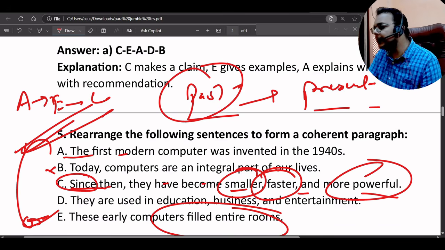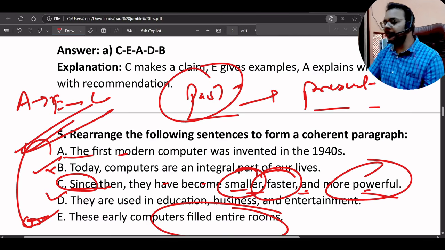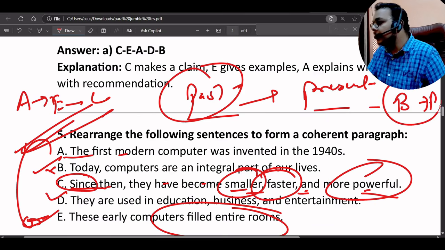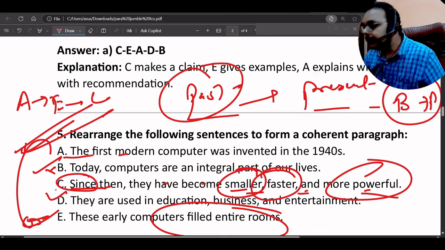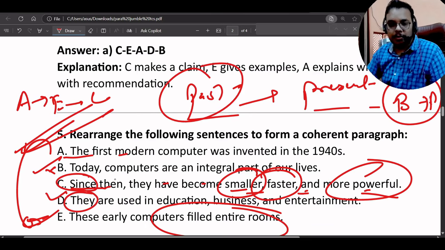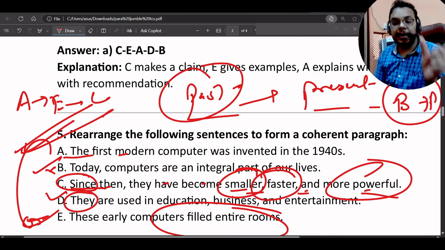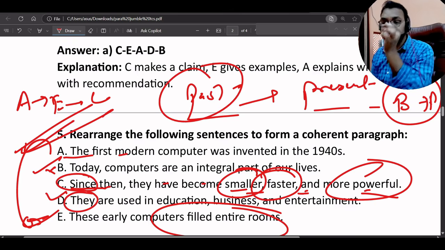Since then they have become smaller, faster and more powerful. Now today, computers are an integral part of our lives. They are used in education, business, and entertainment. Now we need to place B and D. Clearly think about it that we are using they. That means we are defining something which is already introduced, because it is a pronoun.